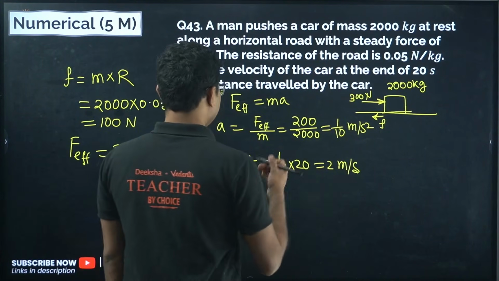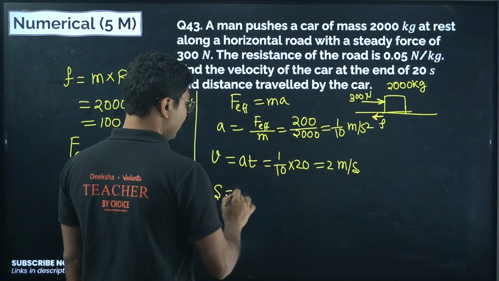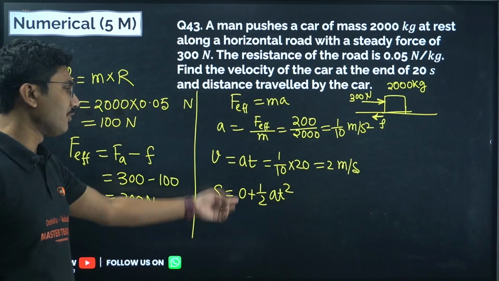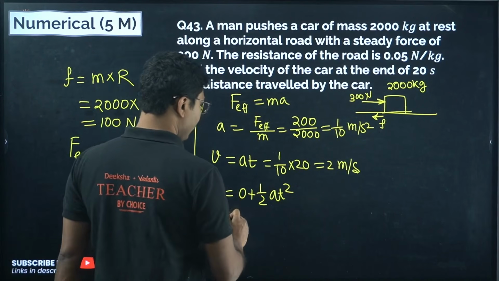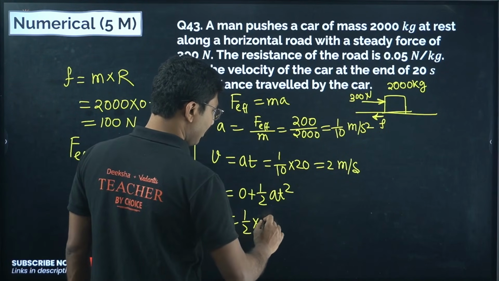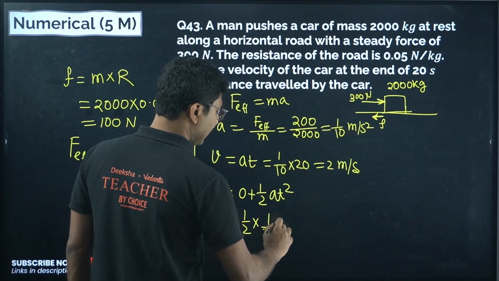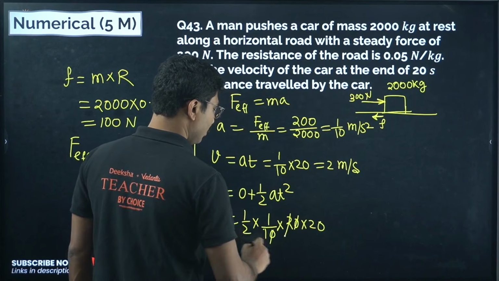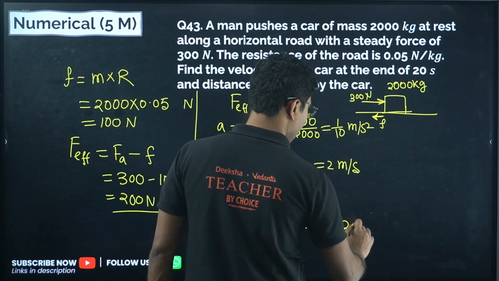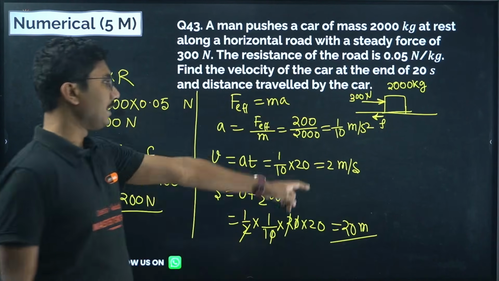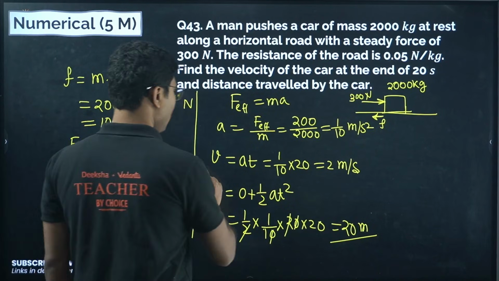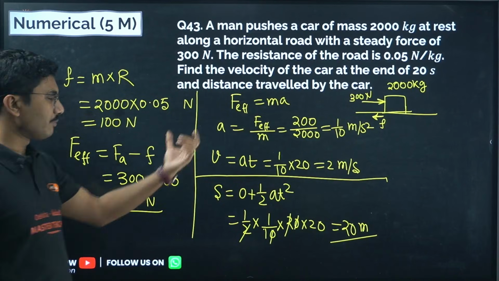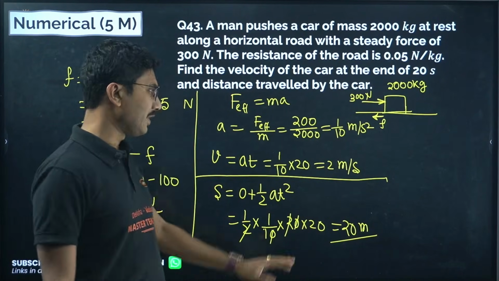Okay. Now distance travelled, how to calculate distance travelled? S is equal to ut plus half at square. U is 0, so that's why 0. So equals to half, a is 1/10 and t is 20, so 20 into 20. So 0, 0 cancels, 2, 2 cancels. So distance travelled is 20 meters. Okay, so speed is 2 meter per second and distance travelled is 20 meters. So very easy problem. If you just know this formula, how to calculate the resistive force, find the difference, then calculate the problem. Very easy problem.